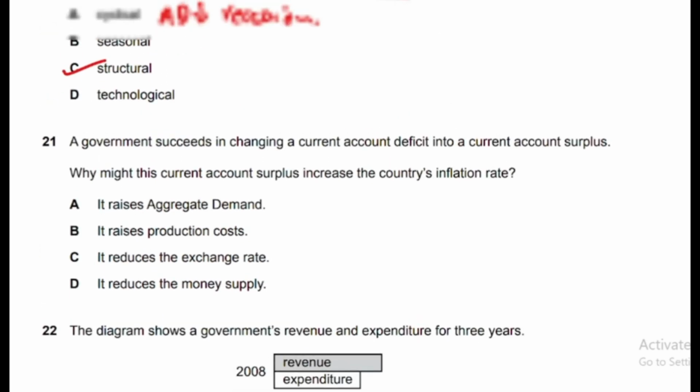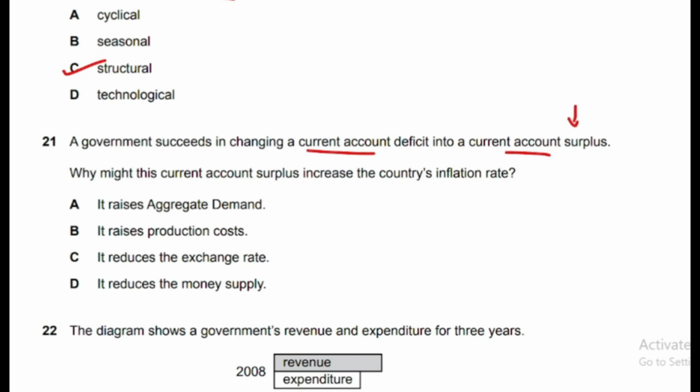Moving to question number 21, a government succeeds in changing a current account deficit into surplus. Current account deficit is when cash coming into the country is less than cash going out of the country. So more money is leaving the country, less money is coming in. In other words, exports are less than imports. The value of exports is less than the value of imports. Current account surplus is when the value of exports is more than the value of imports, and money coming into the country is more than leaving the country. So initially more money was leaving, now we want more money to come in.